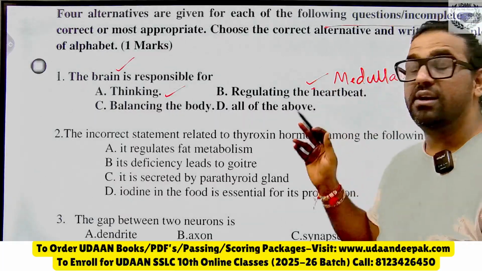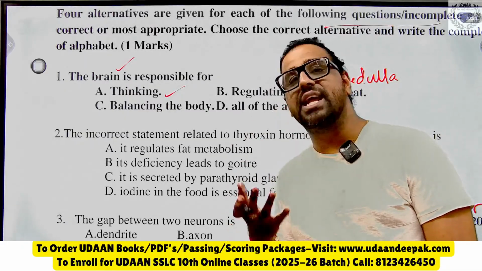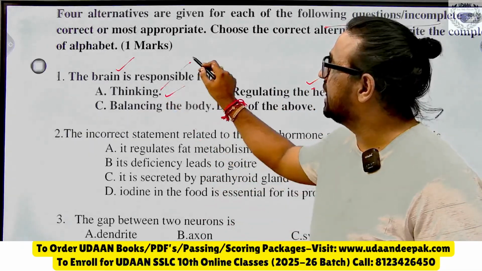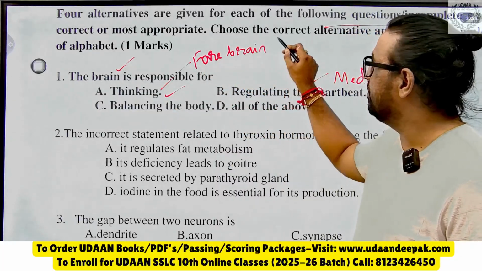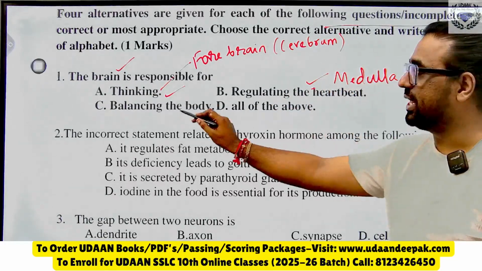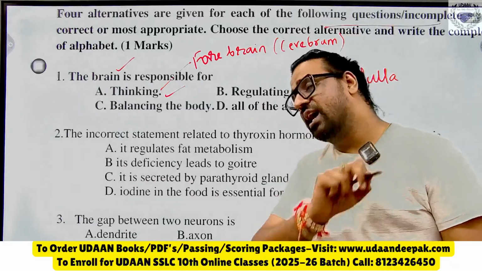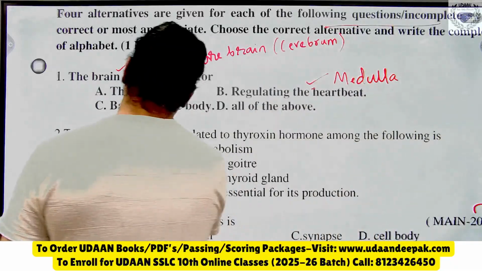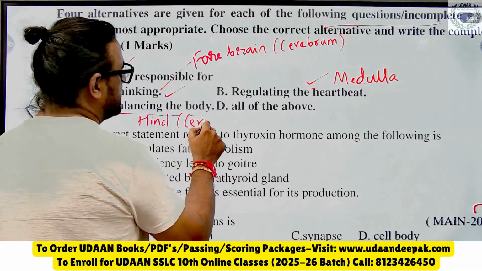The main function of the medulla is it controls the involuntary activities like heartbeat. Thinking is done by forebrain. Yes, that is cerebrum. And you can see here balancing the body. So can somebody in the comment section let me know which part of the brain controls the balancing of the body? It is hindbrain, and the major part of hindbrain is cerebellum.